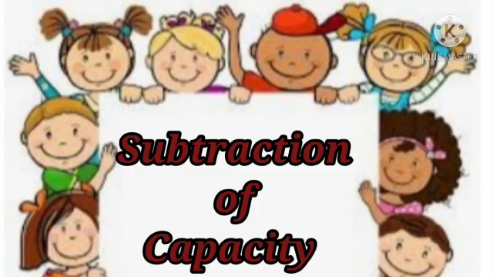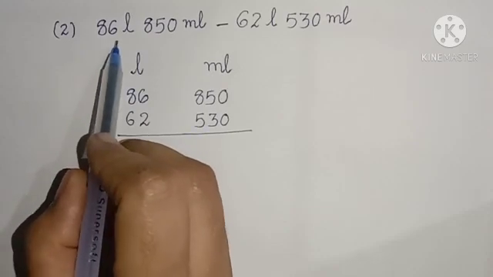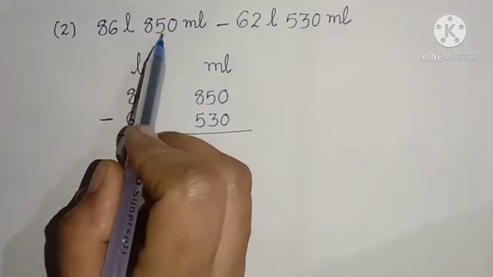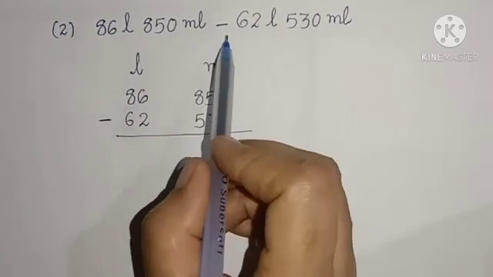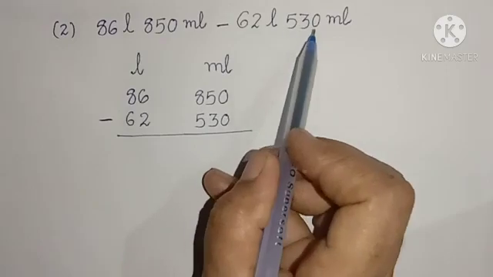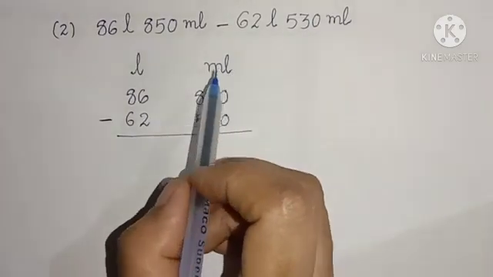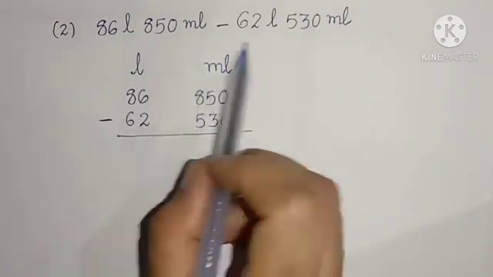Children, next the topic is subtraction of capacity. Children, the question is 86 liters 850 milliliters minus 62 liters 530 milliliters. We have to find the difference between the given measures.